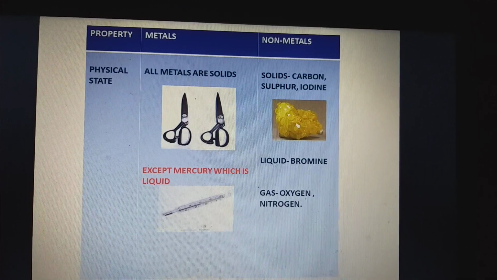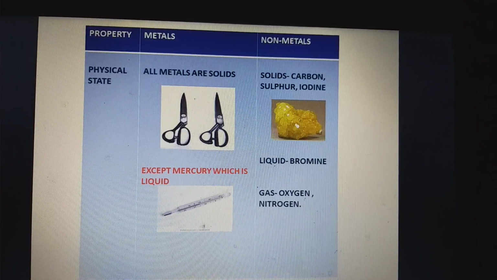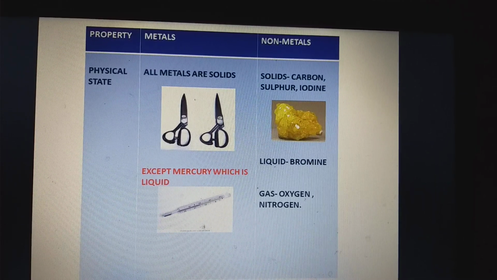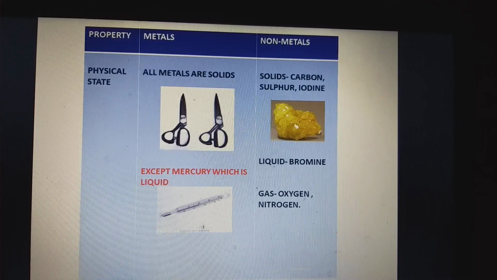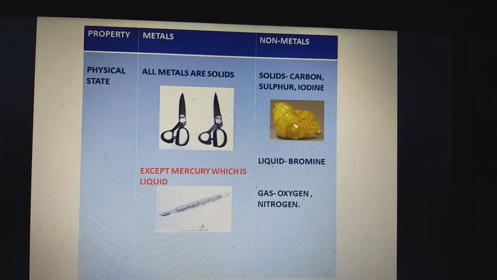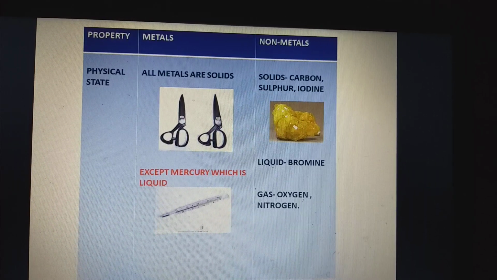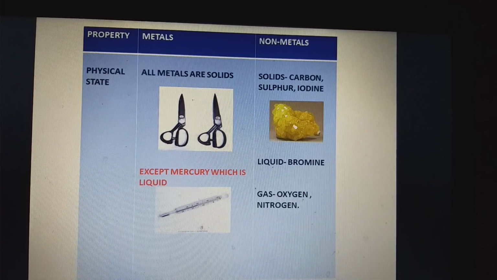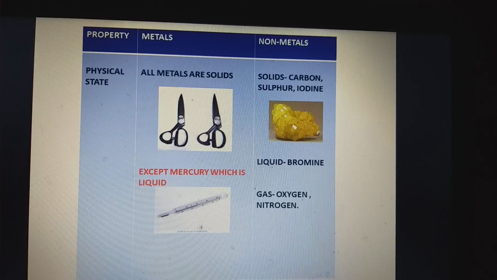The first physical property is physical state. By the term physical state, we mean in which form the metal or the non-metal exists: liquid, solid or gaseous. Let us find it out. Metals usually occur in their solid form.